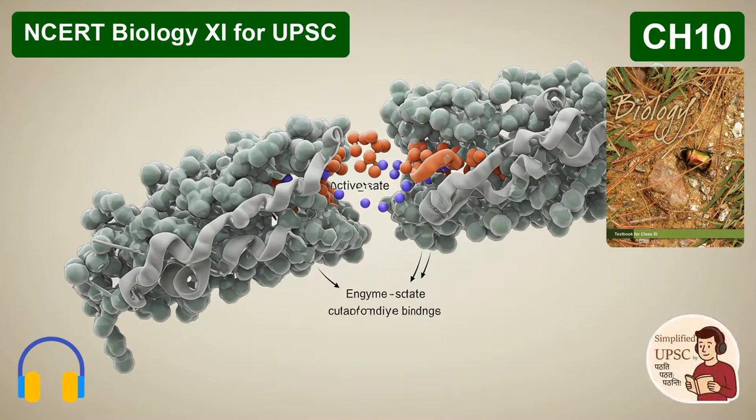Right. C3 is the standard path. First product is a 3-carbon compound, PGA. The whole thing happens in the mesophyll cells with rubisco doing the work. And C4.